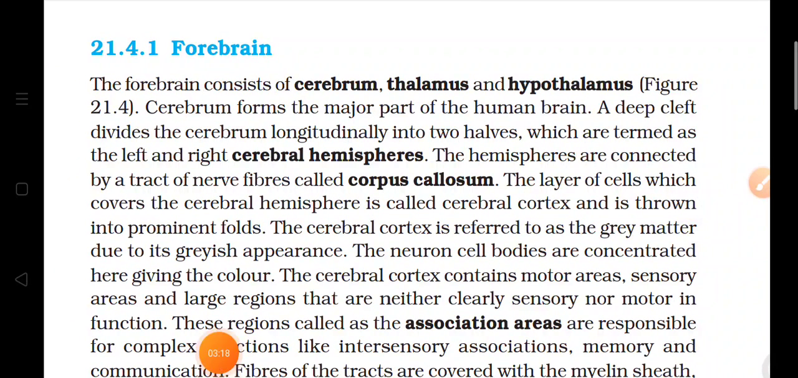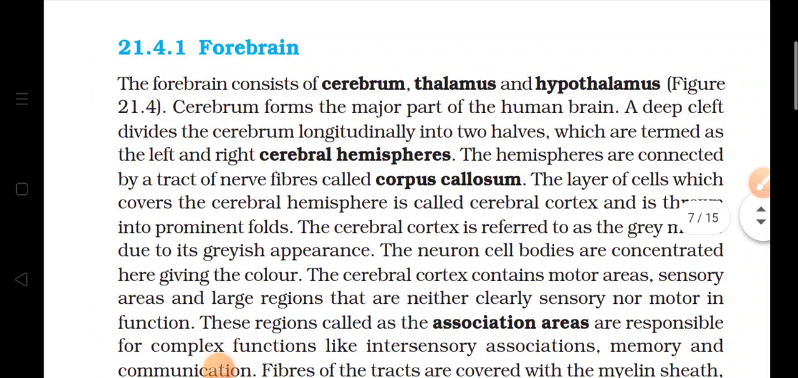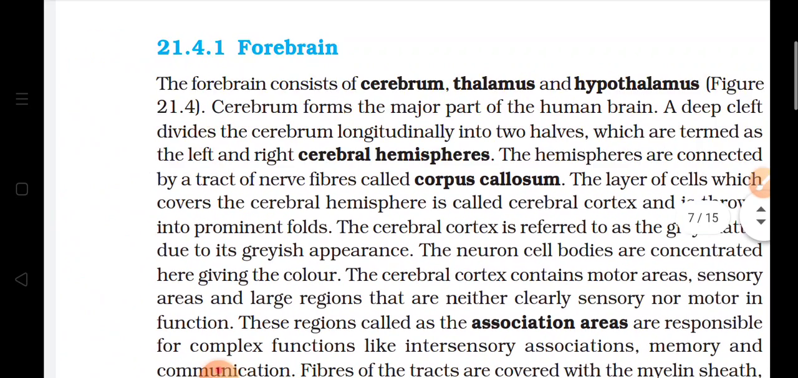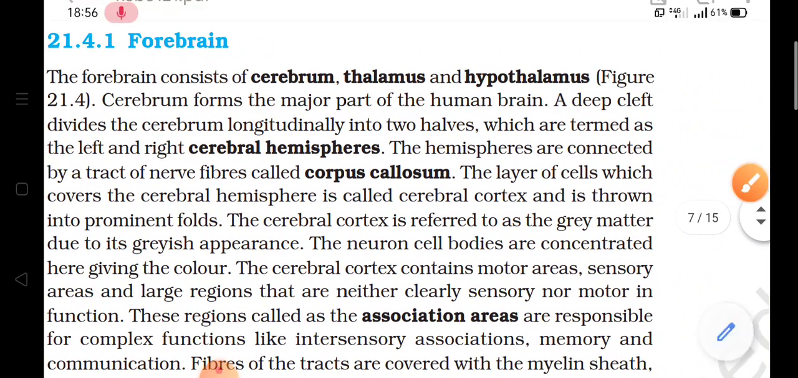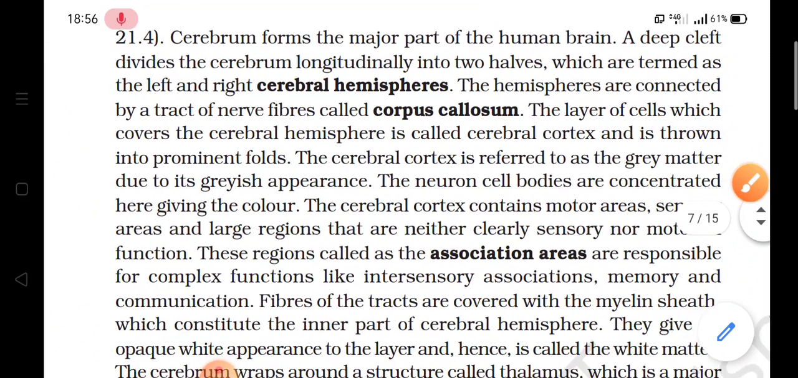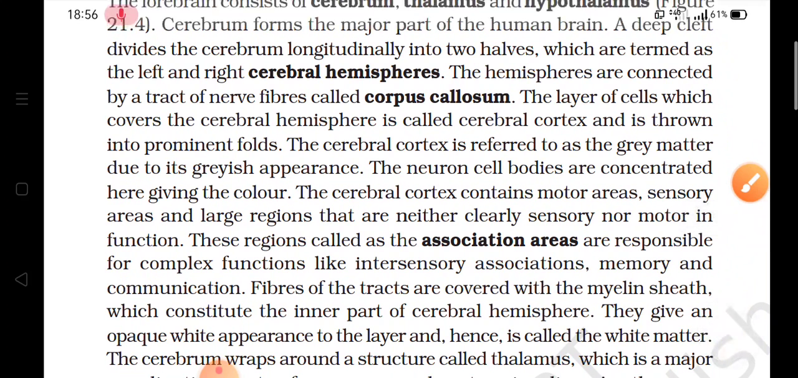Now a layer of cells is covering this cerebral hemisphere, and there are prominent folds also in this area. Then the cerebral cortex is there. It is known as the gray matter. Why is it called gray matter? Because it has a grayish appearance. Now the neuron cell bodies or the nerve cells are concentrated here, and they are giving this gray color, and that's why it is known as gray matter.